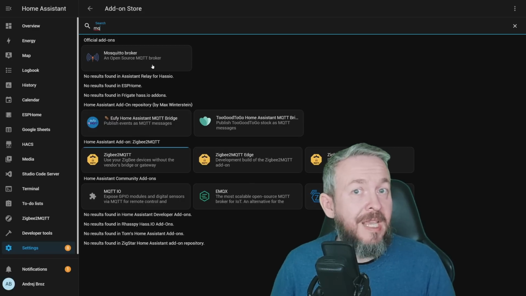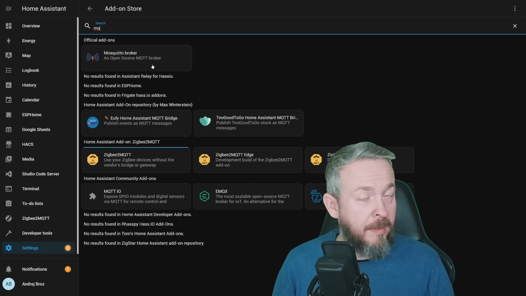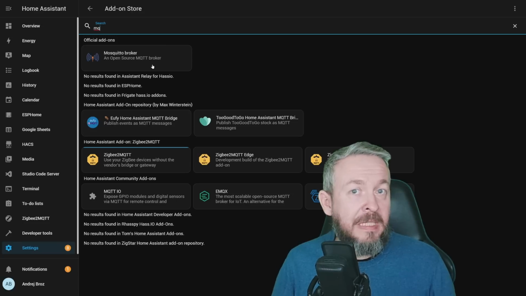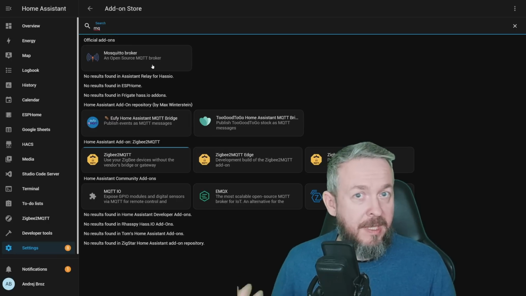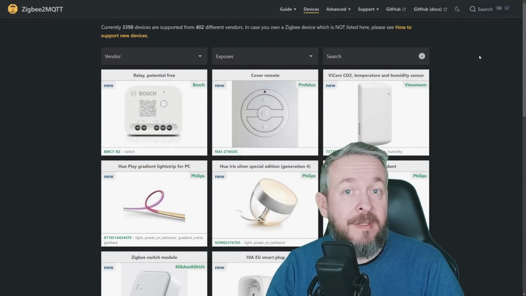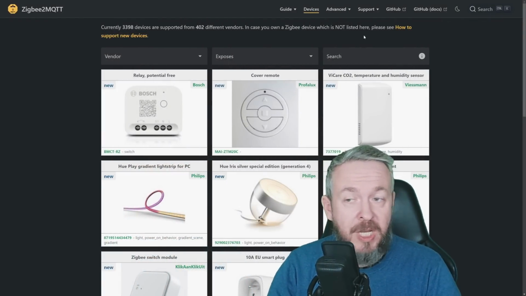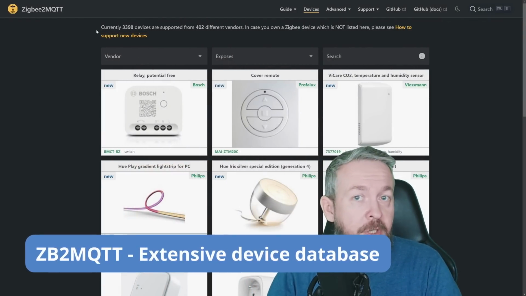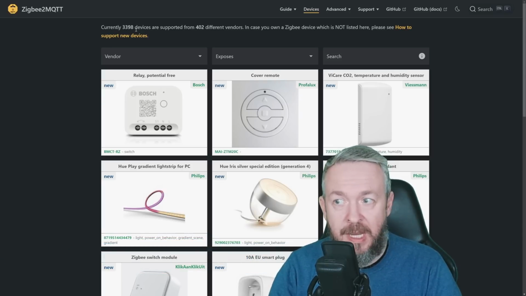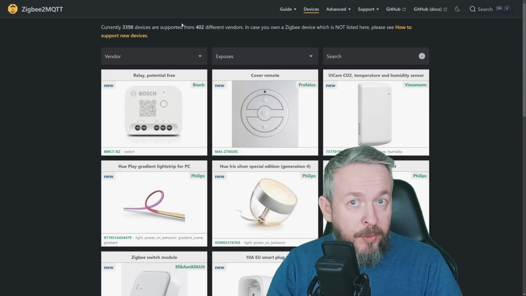So, in my opinion, ZHA wins over Zigbee to MQTT, but partially, because with the external MQTT, we also have the ability to connect other instances to share the same devices with the main instance of Home Assistant. So half a point for ZHA and half a point for Zigbee to MQTT. But one thing that Zigbee to MQTT is winning over ZHA is the database of currently officially supported devices. It is 3,398 devices that are supported from 402 different vendors.